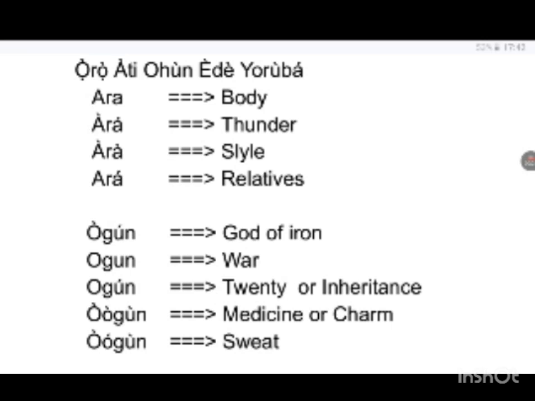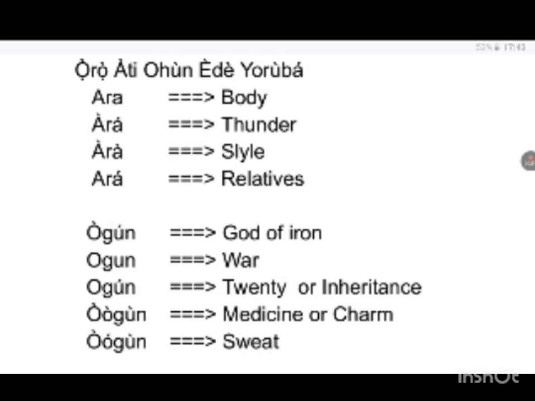These are examples of Yoruba words that have the same spelling but different tone and different meaning. Let's check them out one by one. The word number one is pronounced as ara, rere, ara. What's the meaning of ara? It means body.